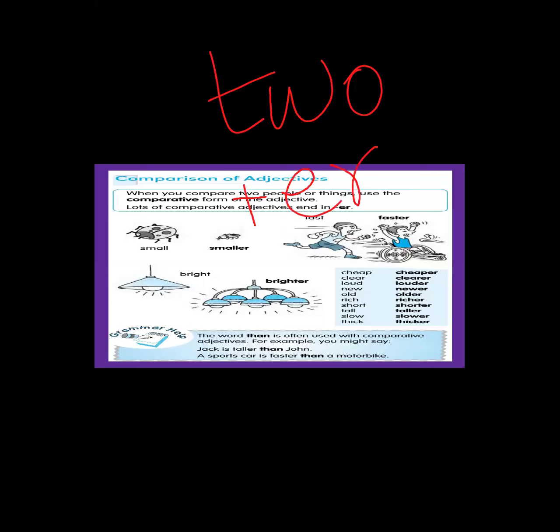And in the comparative, we add er at the end, and after er comes the word than. So this is the comparative form of the adjective. But what if I have to compare three? If you have to compare two people, animals, things, or objects, I use the comparative degree. I add er at the end, so it becomes smaller, taller, sharper, and then I use the word than after that.